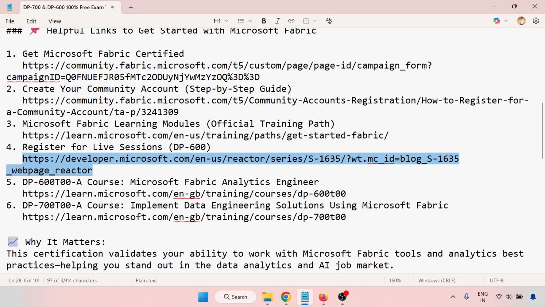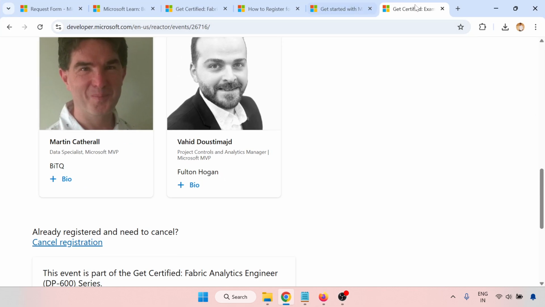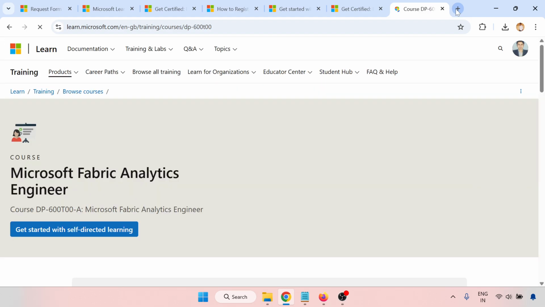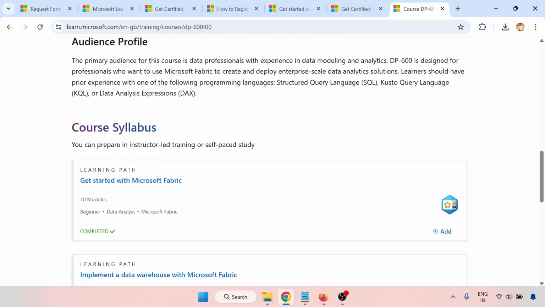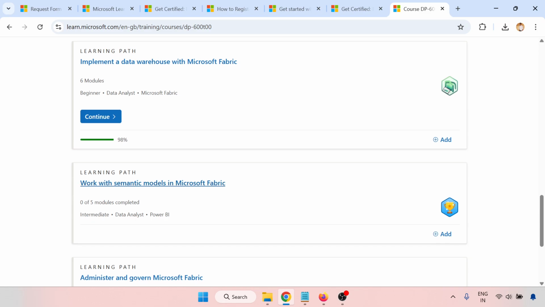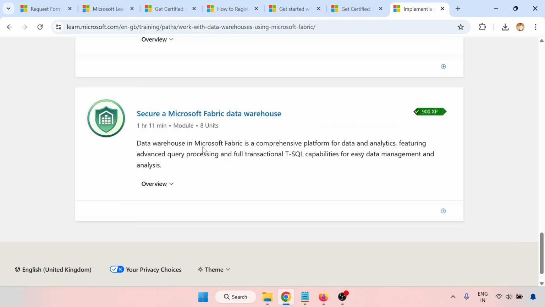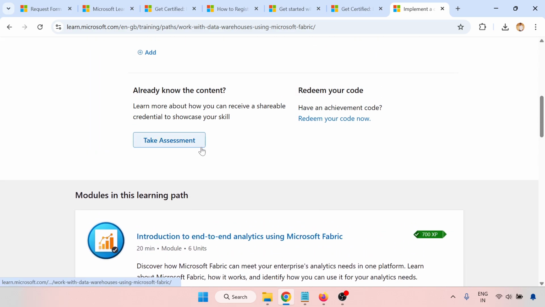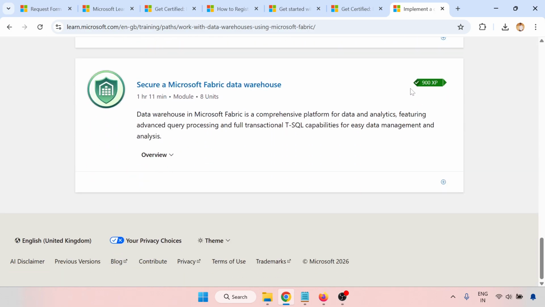Next, the course. I have given you the Microsoft Fabric Analytics Engineer and Data Engineer Solution course. If you open this, you'll get the course details, the course syllabus, and you just complete the whole course. I have completed about 98%. Click and save. I have to check one by one. So you have to complete this.